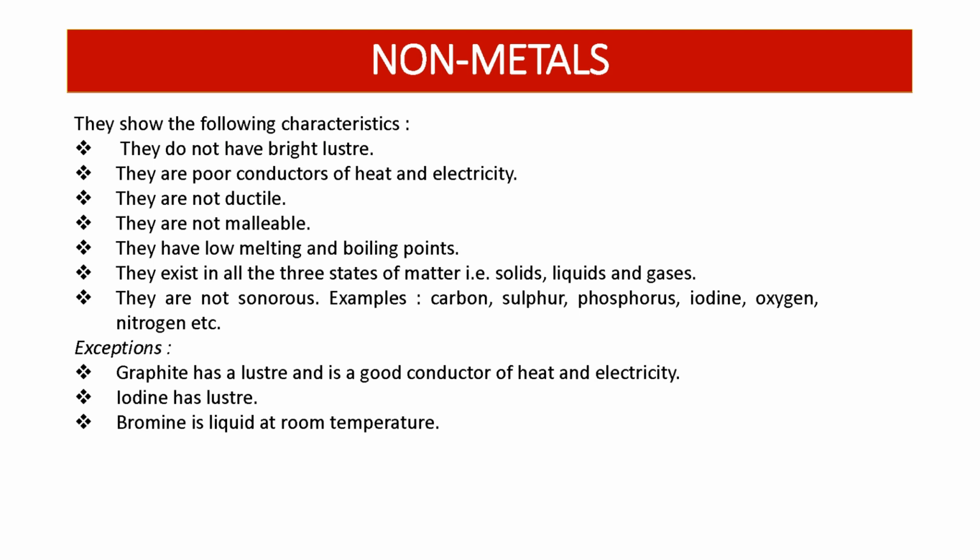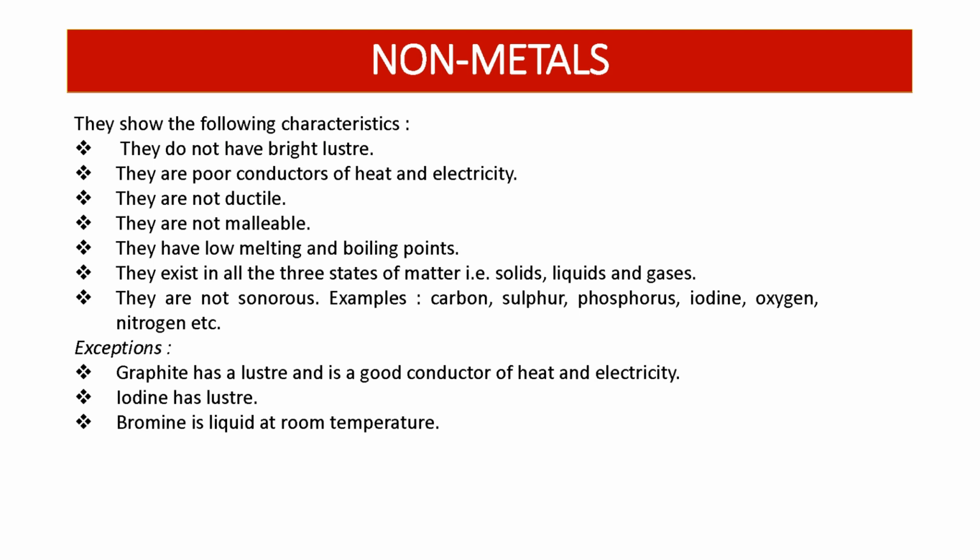Next is non-metals. So what are non-metals? Simply, non-metals do not have the characteristics of metals, or we can say non-metals have opposite characteristics of metals. You can see the characteristics. They do not have bright luster. They are poor conductors of heat and electricity. Non-metals are not ductile. Non-metals are not malleable. They have low melting and boiling points.